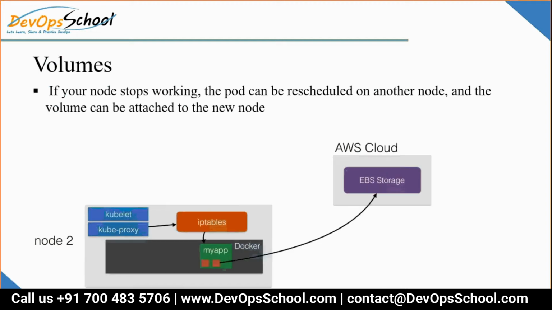So if the container disappears, or the pod disappears in node 1, it will be created in node 2, and you can link the same EBS storage to pod 2. So this EBS plugin is different. The host path plugin will not work, but the EBS plugin will help you if you are on the Kubernetes AWS platform. So this way EBS is portable. At a time, it can be used by 1 pod.